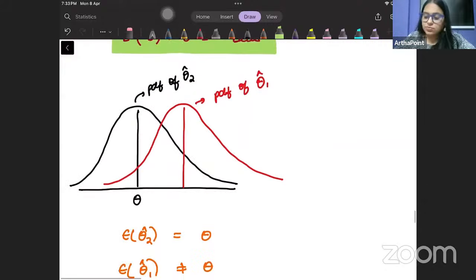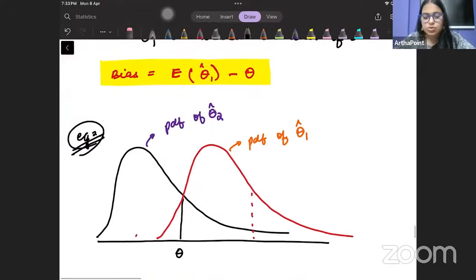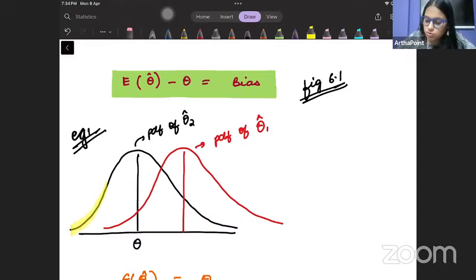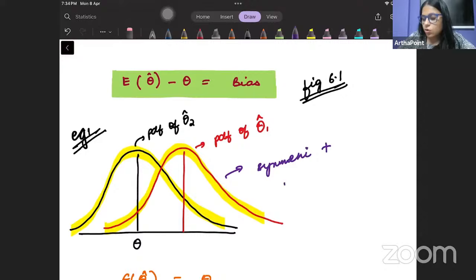Okay, beta. So these are two examples that I want to take in today's class. Example number 1 and example number 2. You can refer to your book again, and in your book you will notice that this is figure 6.1. Okay, now look carefully, beta. These two distributions are symmetric, normally distributed distributions. They are symmetric and also normally distributed.